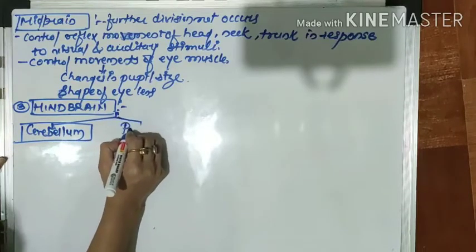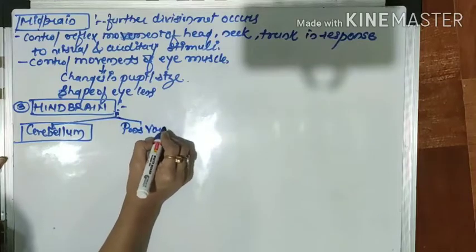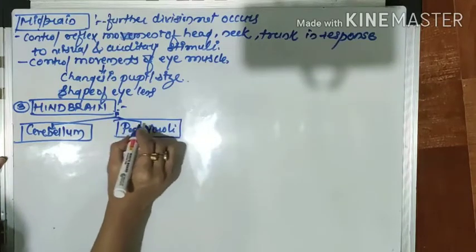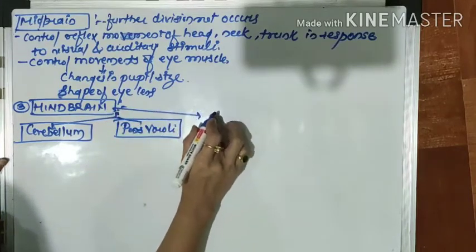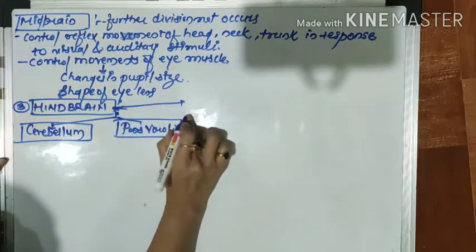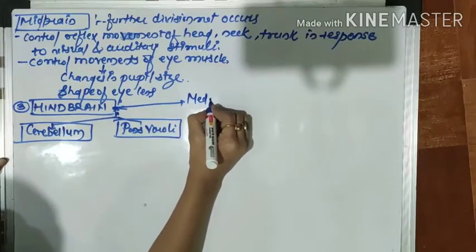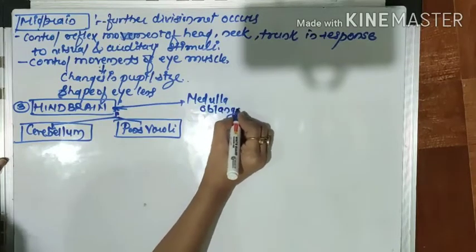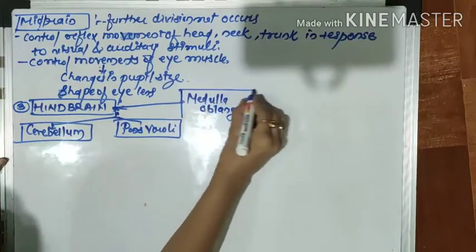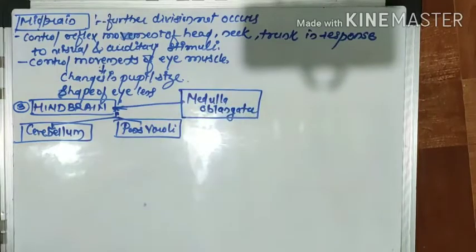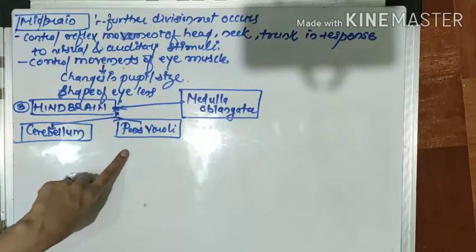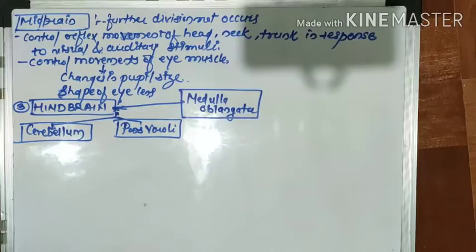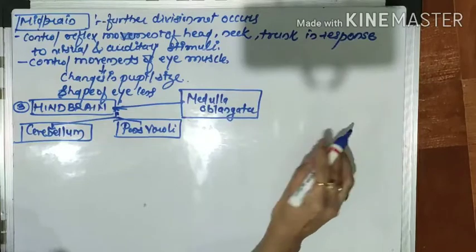Second part is called pons varolii, and third part is called medulla oblongata. So the hindbrain has three regions: cerebellum, pons varolii, and medulla oblongata. Okay, you can see this flower-like structure, gobi ka phool.